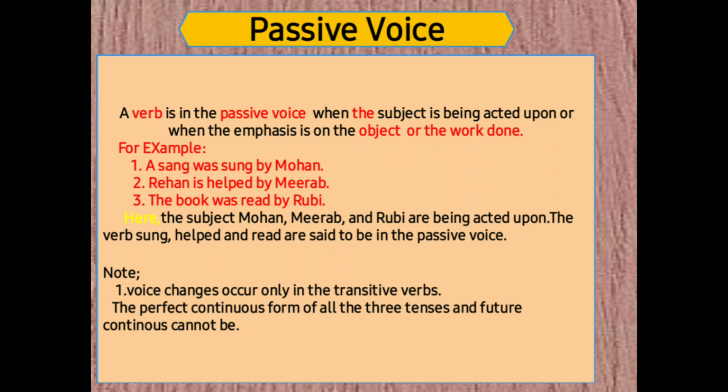A verb is in the passive voice when the subject is being acted upon, or when the emphasis is on the object or the work done. For example, a song was sung by Mohan. This sentence is in passive voice. Rehan is helped by Meera, and the book was read by Ruby. Here the subjects song, Rehan and book are being acted upon. The verbs sung, helped and read are said to be in the passive voice.